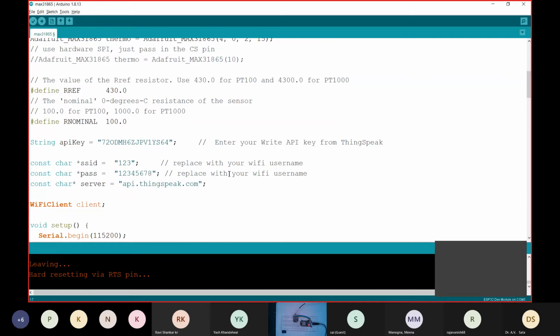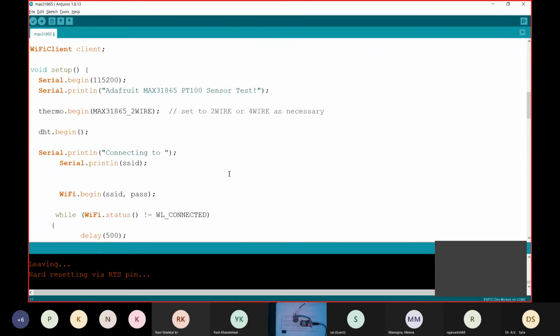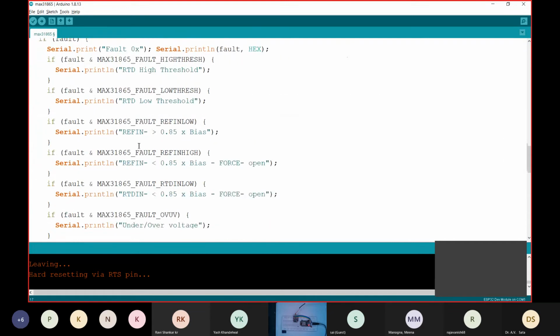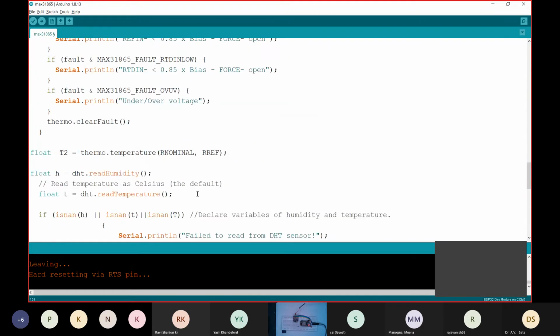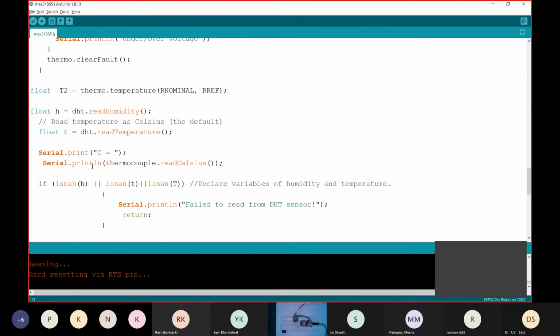There is no need to define anything in the setup section, just in the loop. So this thermocouple will be our T2.